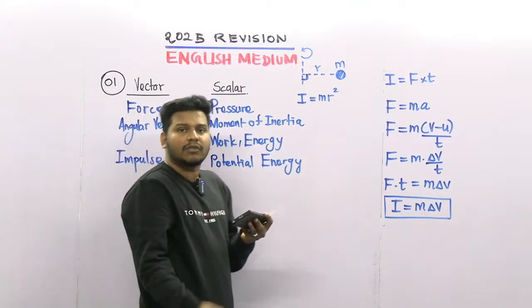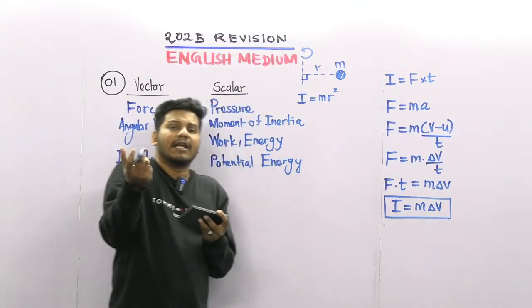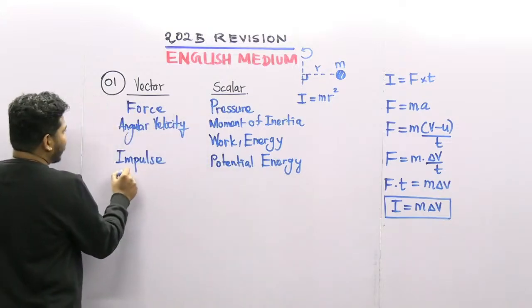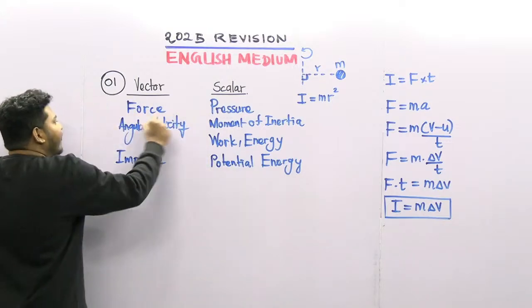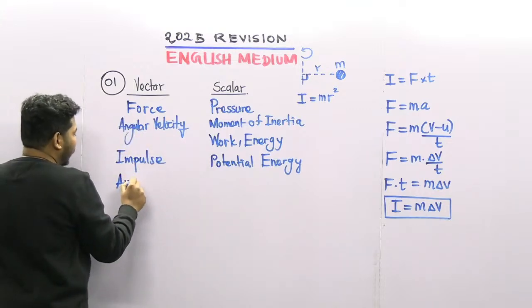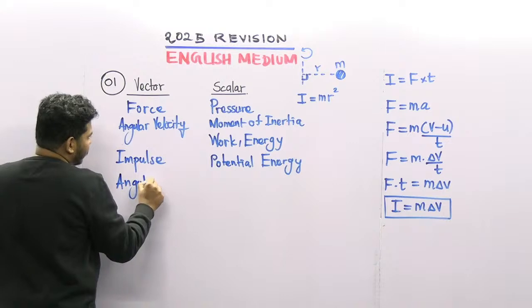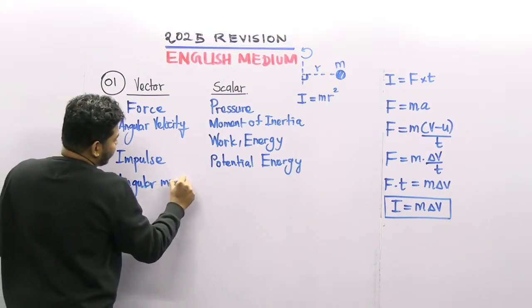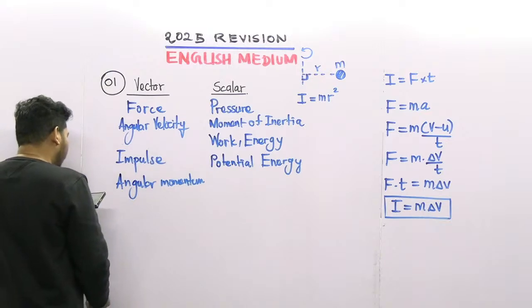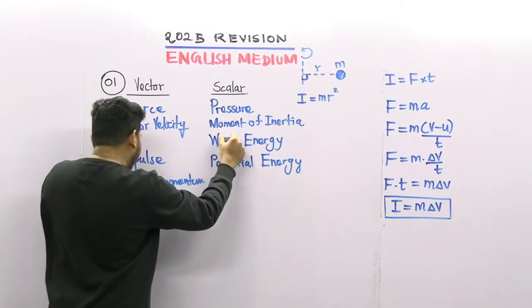Angular momentum: I already told you momentum is a vector quantity, so angular momentum is also a vector quantity. Angular velocity, angular momentum, everything is a vector quantity. Work is a scalar.